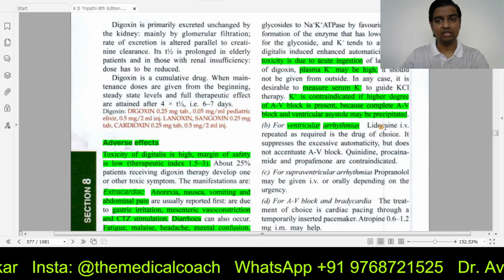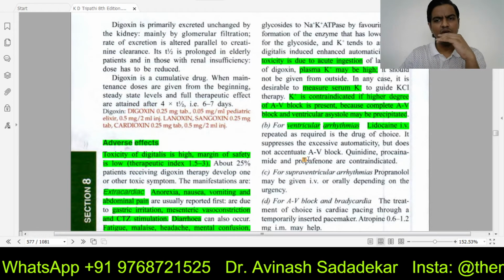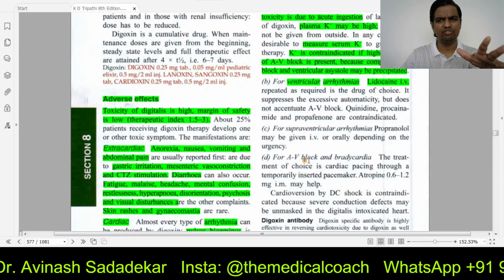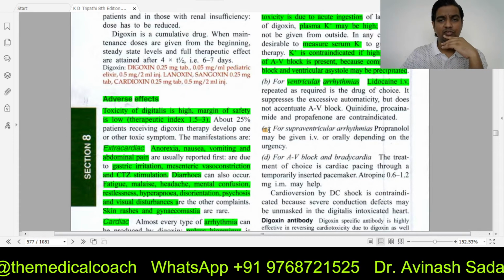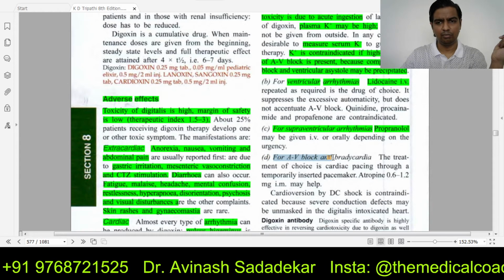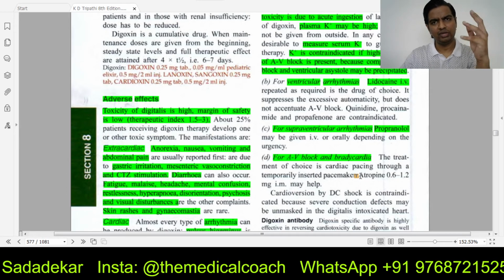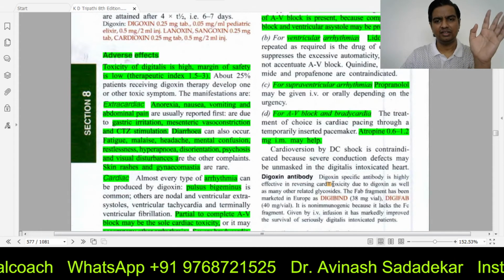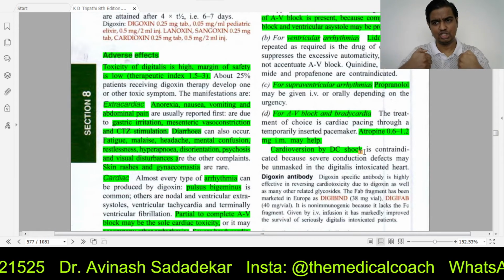If the patient has ventricular arrhythmia, then the drug of choice is of course lidocaine IV. It decreases the automaticity and kind of makes it better. Other drugs are kind of contraindicated. No quinidine, no procainamide, no propafenone. Don't give them. For supraventricular arrhythmias, the drug is of course propranolol, and for atrioventricular blocks and bradycardia, you have to give a pacemaker, temporary or permanent pacemaker. Both can be used. And atropine IM can also help. And if the heart is not really beating properly, then you will give cardioversion by a DC shock.